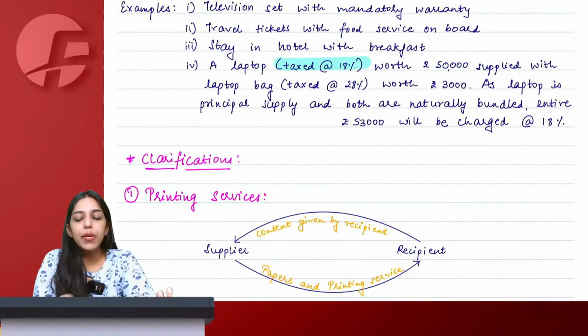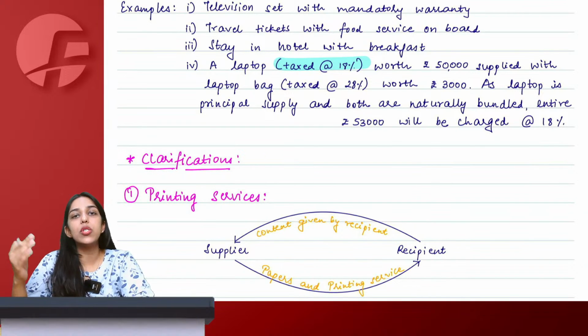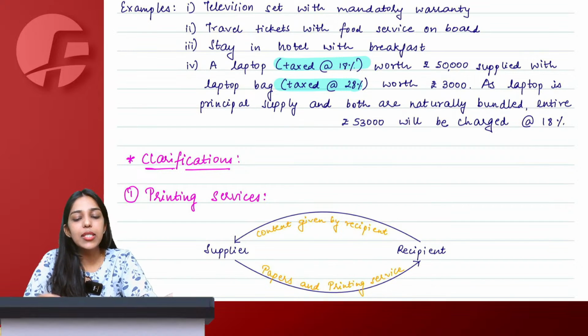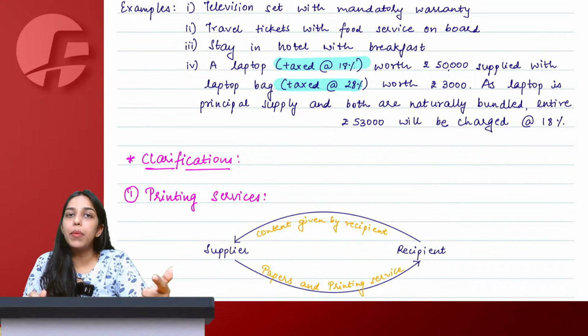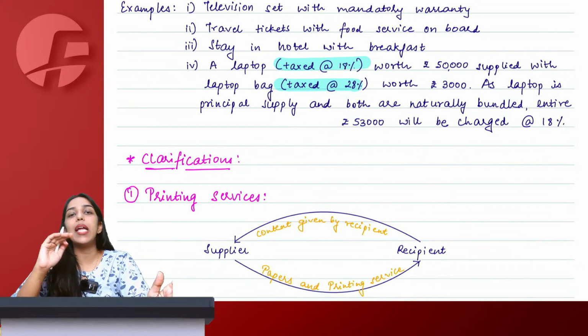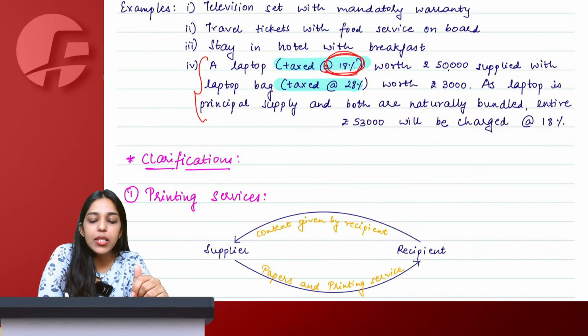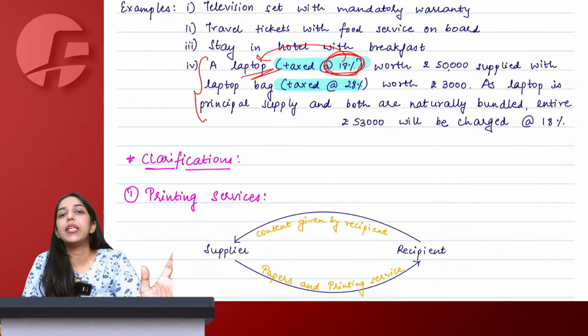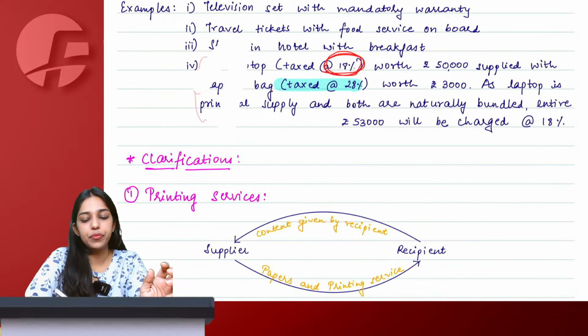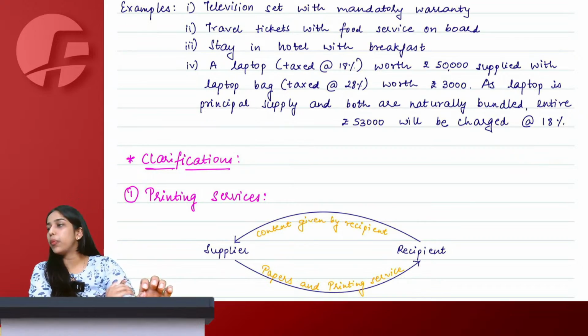Now let's say laptop taxable at 18%, laptop bag you can also purchase separately, which is taxable at 28% normally. But in this case, since we are making a combo of laptop bag, being a composite supply, laptop being primary, the entire combo will be taxable at 18% only, which is the rate applicable to laptop. Yes or no, everyone?